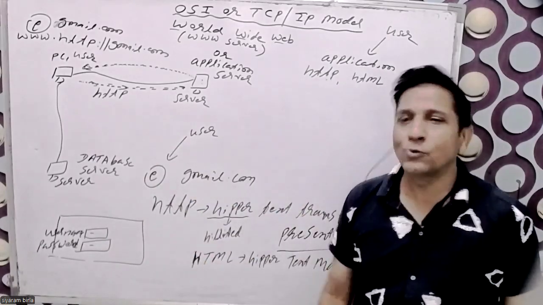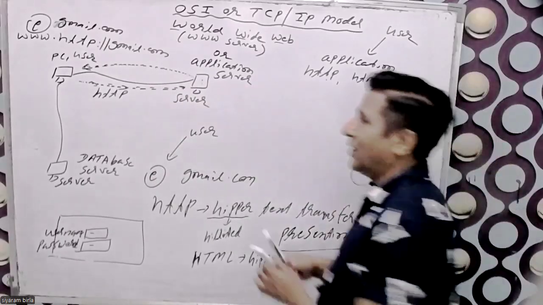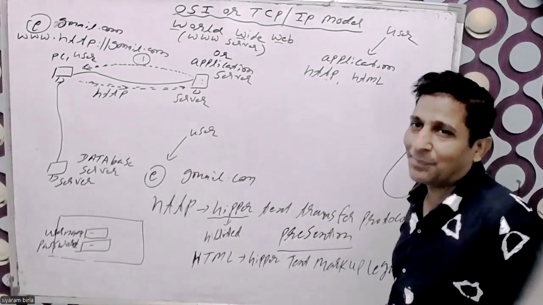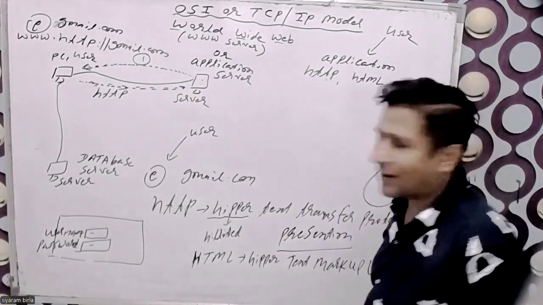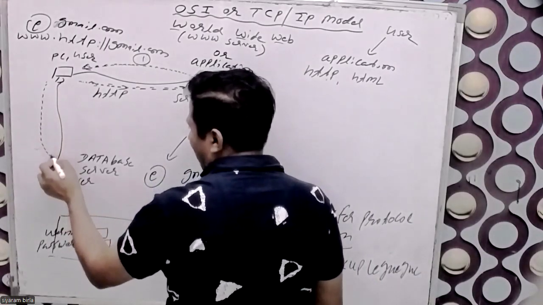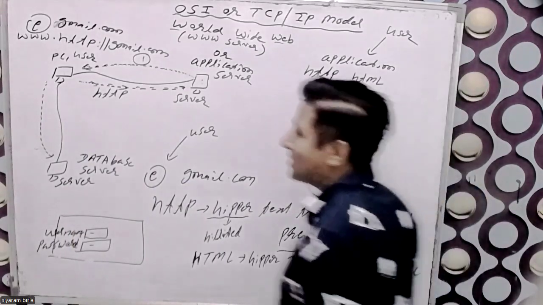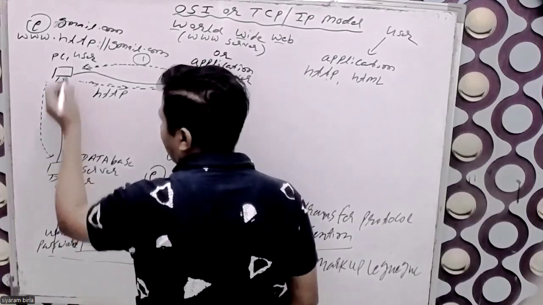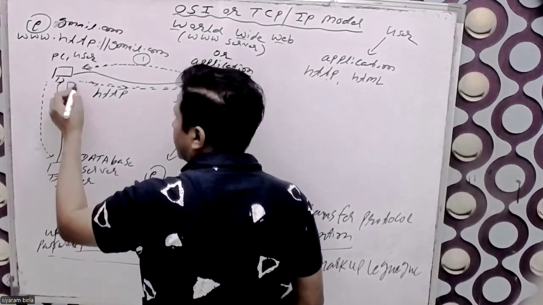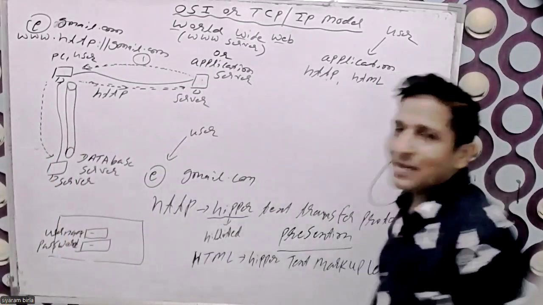So I put in my username and password. After that, my request does not go to this side. In the first step it goes to this side, but in the second step my request comes here, to the database server. And before accessing the database server, between the source and the database server, they create a kind of pipe.